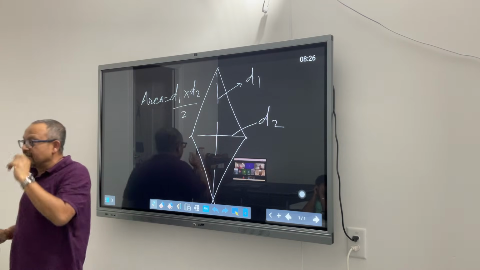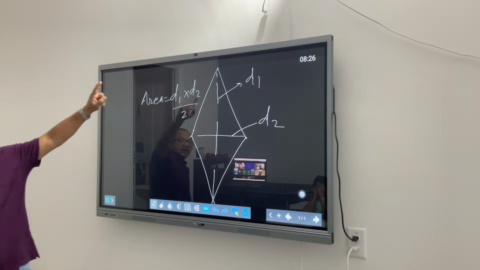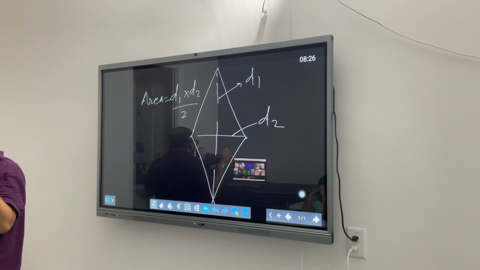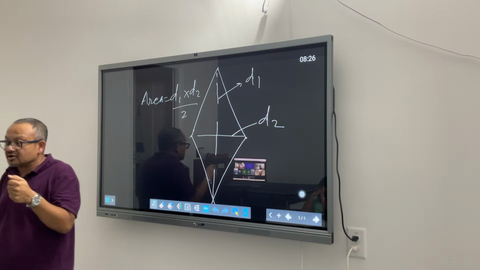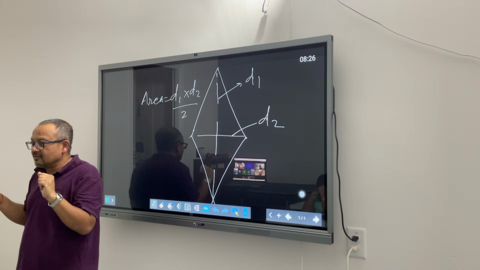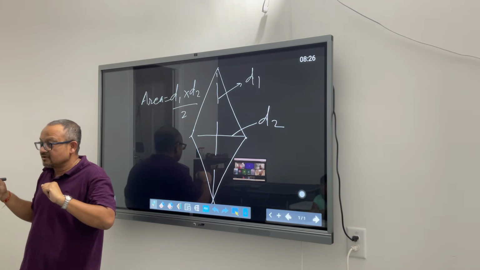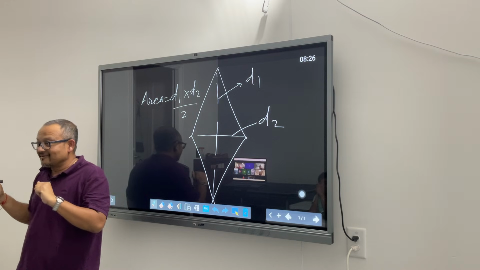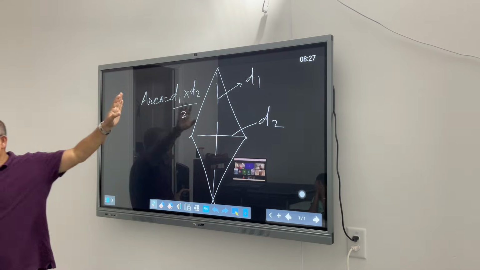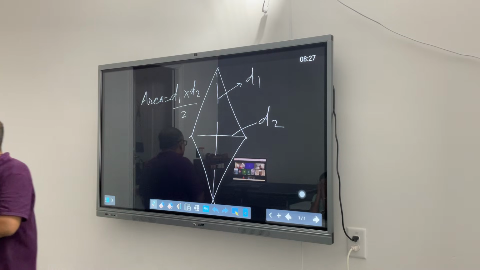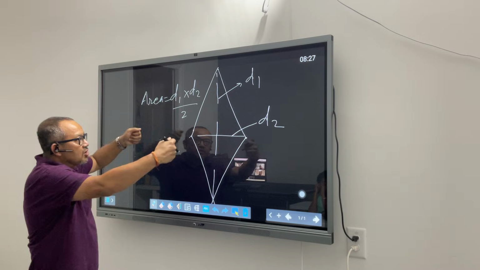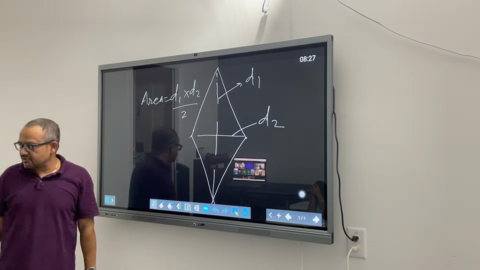So let's start from the beginning. Now, we know that a rhombus is something that you can form by squeezing a square from two corners. Okay, so pay attention. That's the catch. If you have a square and you squeeze it from two corners, that will form a rhombus.